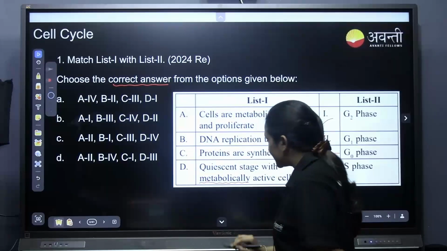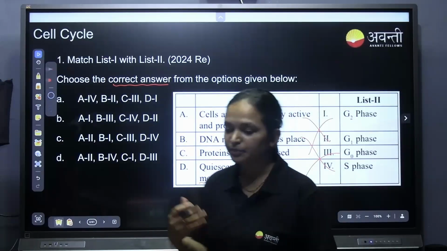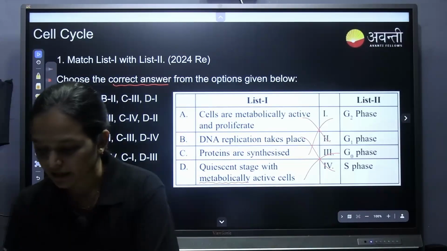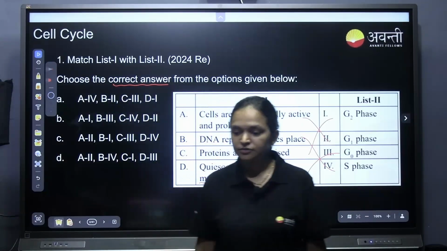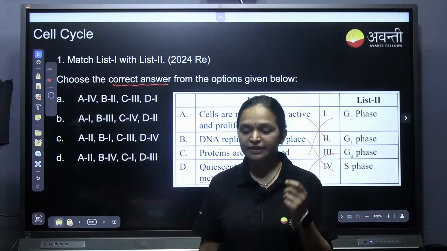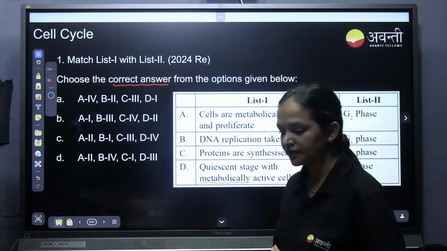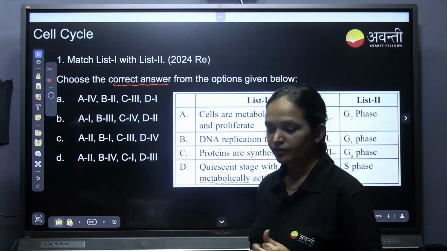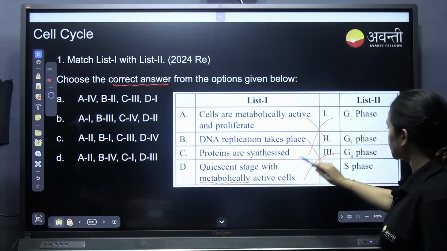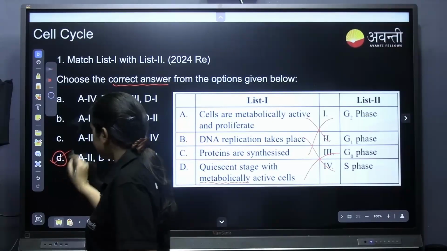the quiescent phase, the cells are metabolically active. Okay, if they make the question saying metabolically inactive, is it true or false? In quiescent phase, the cell is metabolically inactive. Is it true or false? False. So here we make A2 B4, that is D4 Delhi as a correct answer.